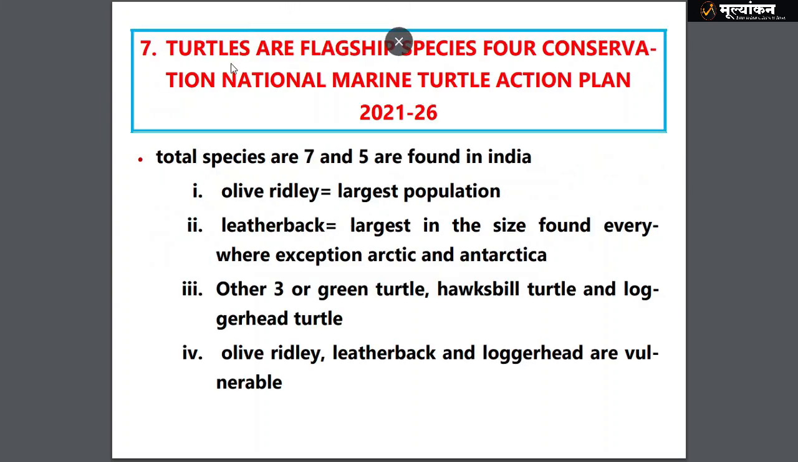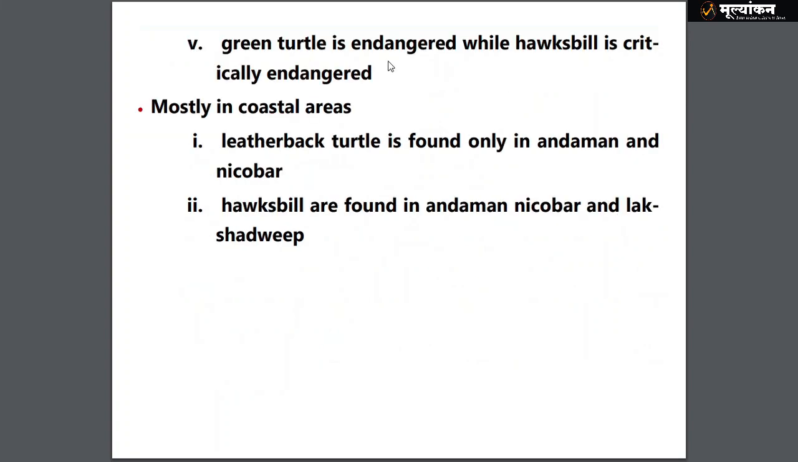Then we have turtles, flagship species conservation. Then we have the National Marine Turtle Action Plan, target years 2021 to 26, 5 years. Total 7 species are found, 5 are found in India. Olive ridley has the largest population. Leatherback is the largest turtle. The other 3 are green turtle, hawksbill turtle and loggerhead turtle. Olive ridley, leatherback and loggerhead are vulnerable, while green turtle is endangered and only hawksbill is critically endangered. So hawksbill is the most critically endangered, you have to understand.